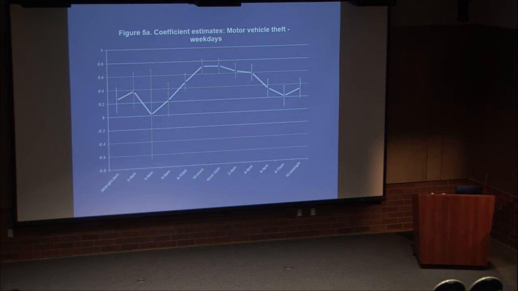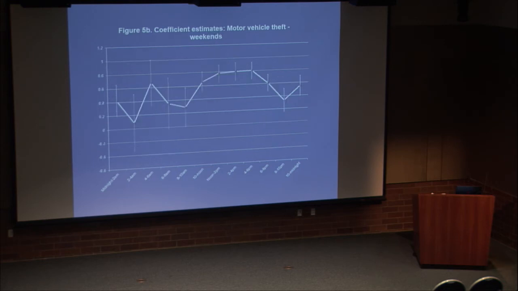Motor vehicle theft is an interesting one because there you can see that the pattern is strongest later in the day. So we're seeing this stronger positive relationship between the presence of people in a location and motor vehicle thefts. Actually, this is starting about 10 a.m. till about 6 p.m. So it's in that later afternoon part. Maybe people going to particular retail locations or business locations. There we're seeing a lot more motor vehicle thefts, less so at night. So it's a very different pattern than what we saw for the aggravated assault. And that's the weekend, which is very similar.